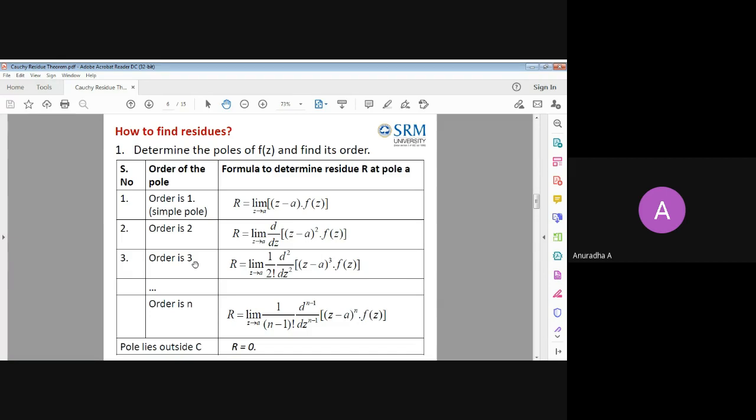No need to check that at all. Directly, f of z will be in algebraic form only, so whatever answer you get will be an isolated singular point, that is, a pole only. In that pole itself, I told you, there are some types. We classify the types according to the order of the pole. Order of the pole means how many times that singular point is repeated.